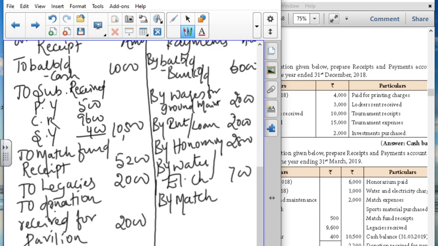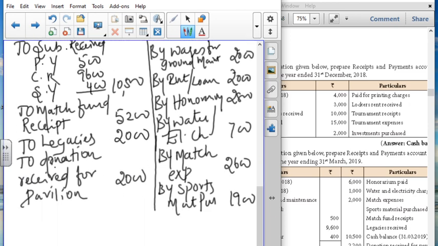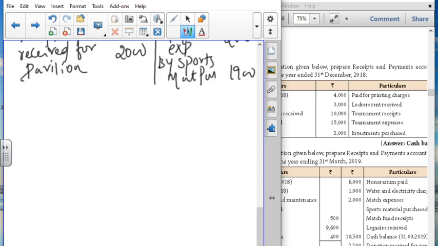And by match expenses, it is 2600. And by sports material purchased, it is 1900. Next, material purchased by sports material. Next we have to make a total.